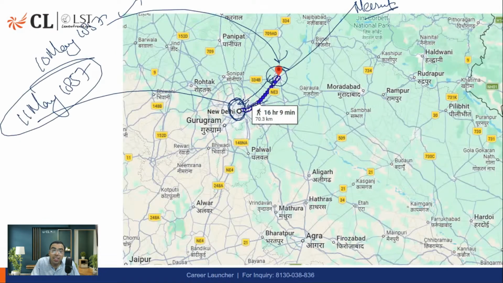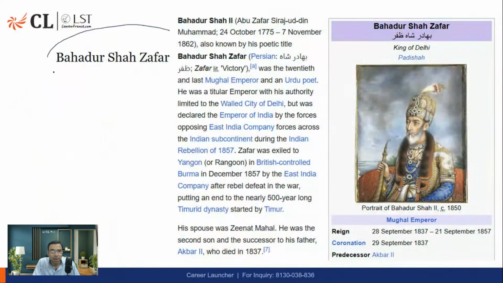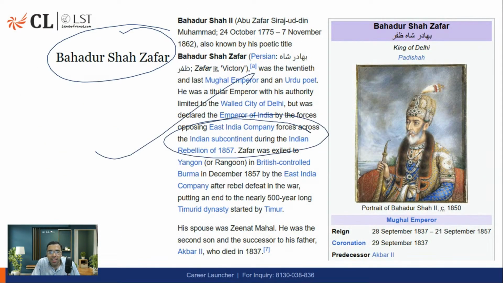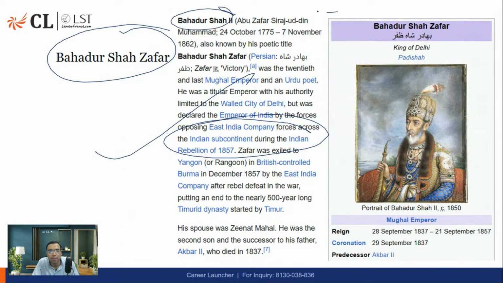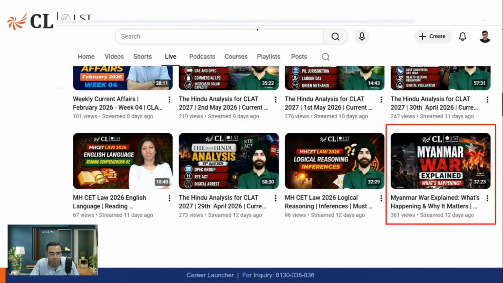Okay, so they reached New Delhi, and there was a very weak last Mughal emperor, Bahadur Shah Zafar. They came and said, okay, you are our ruler. We are declaring you Shah of Hindustan. These revolted soldiers came to Delhi because they thought there was no leader, so someone should be made leader. He is called Bahadur Shah II or Bahadur Shah Zafar. But he had become very old, very weak, and less powerful, because the British were very powerful.